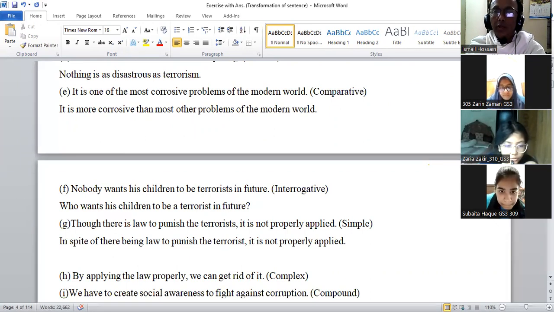There is law to punish the terrorists, but it is not properly applied. Right, to punish. Look, pay attention, the terror.